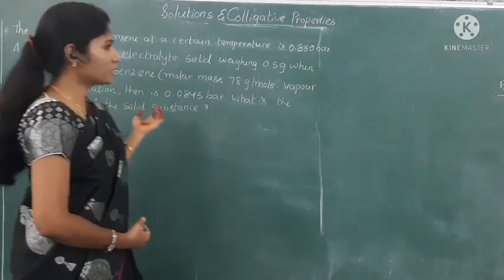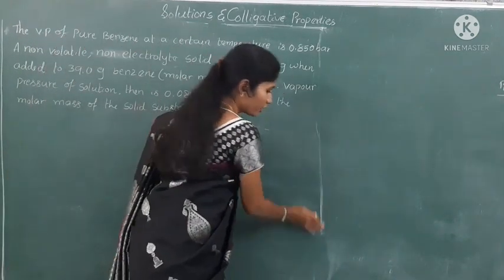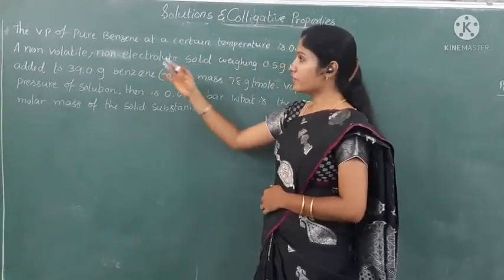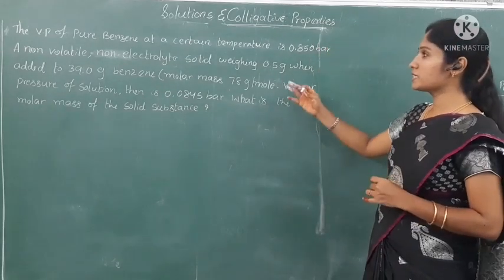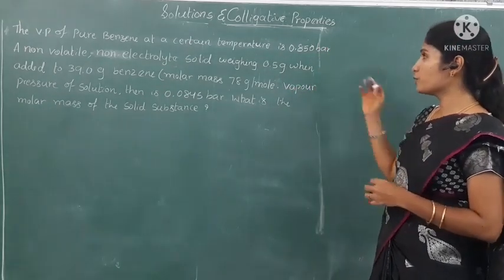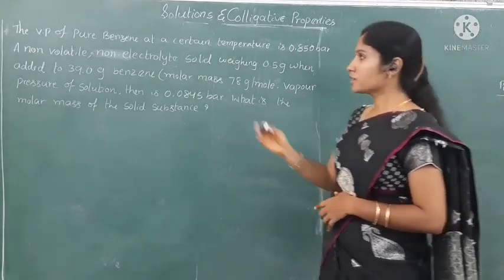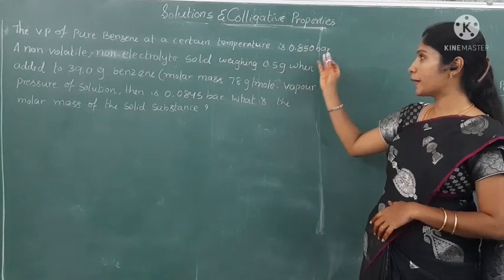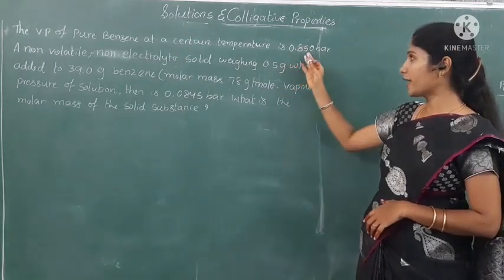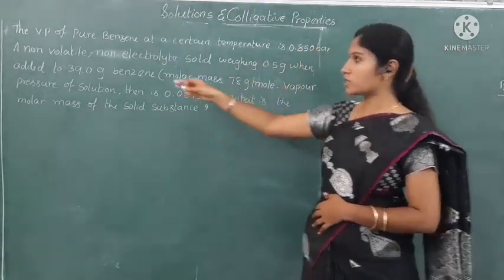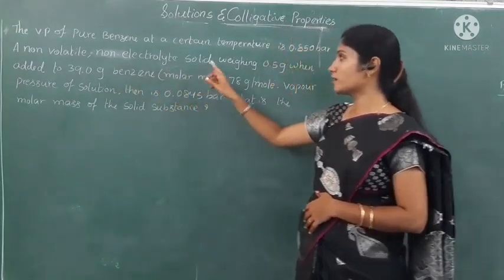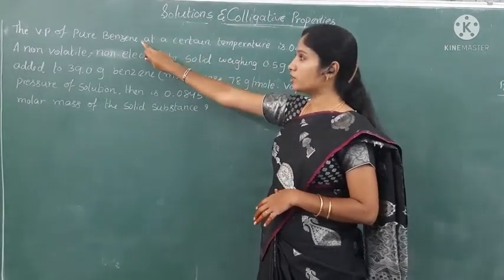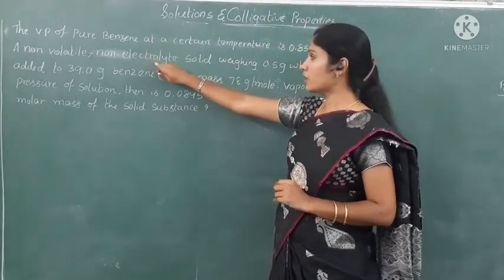Okay, now let us see the problem based on the relative lowering of vapor pressure of a solvent. The vapor pressure of pure benzene at a certain temperature is given as 0.850 bar. Now, the vapor pressure of pure benzene is nothing but the solvent. So pure benzene is given as 0.850 bar. Next, a non-volatile, non-electrolyte solid weighing, that is the weight of the solute. Already we took the pure benzene as a solvent. And next, what is the solute here?